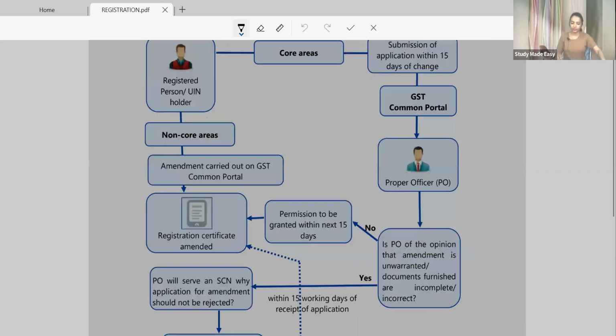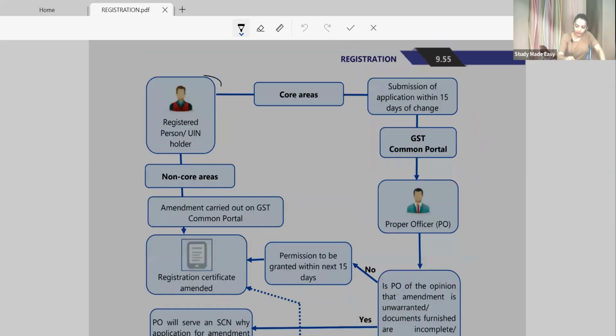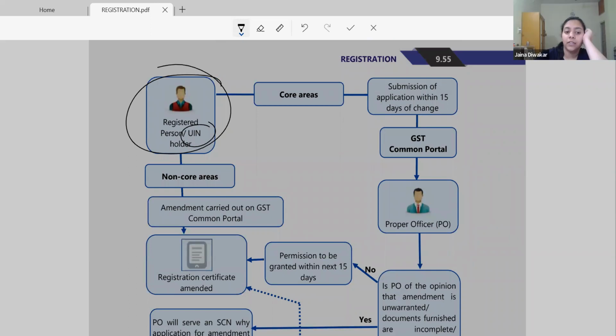Now this is the procedure. Registered person, or what is this UIN? What is this UIN? Unique identification number. Yes, unique identification number for whom? United Nations.